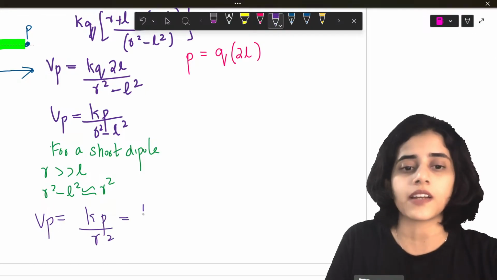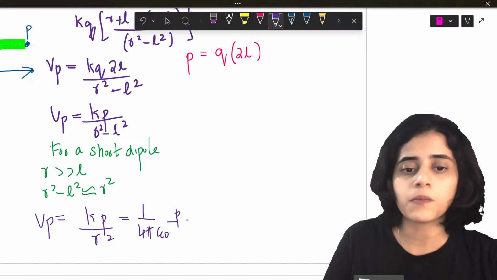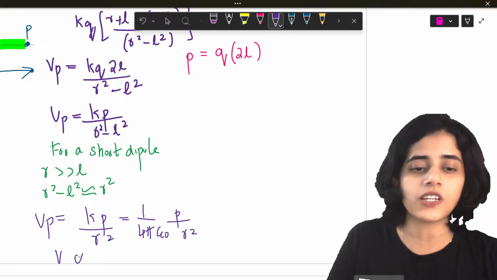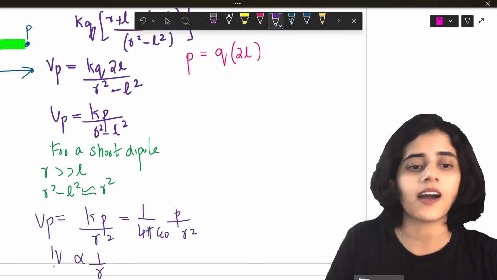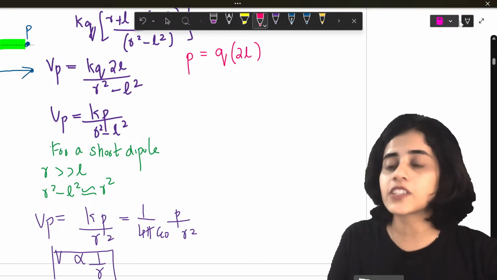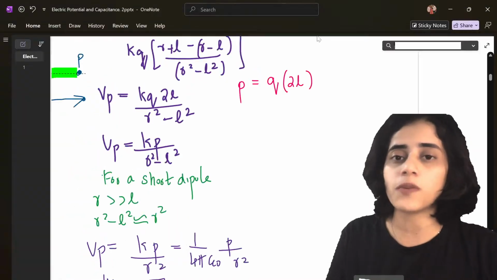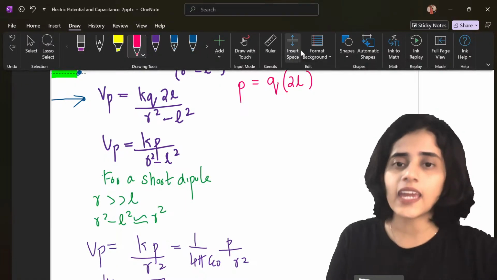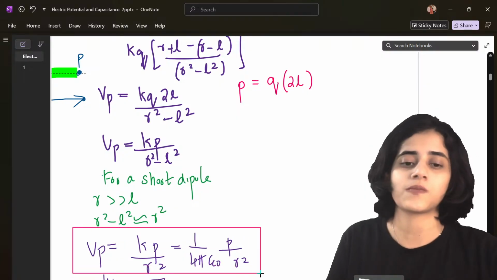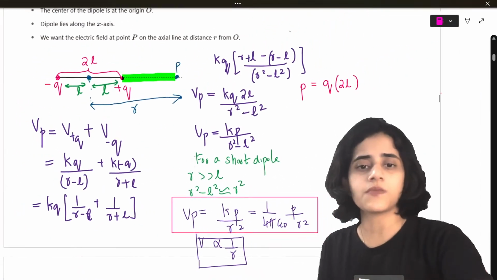This can also be written as 1 by 4 pi epsilon naught, K is 1 by 4 pi epsilon naught, P divided by R square. From this, it is clear that the potential is proportional to 1 by R square. So what is the formula for electric dipole potential due to axial position? It is Kp by R square. Let's put a big box on it. So this is a very easy derivation.